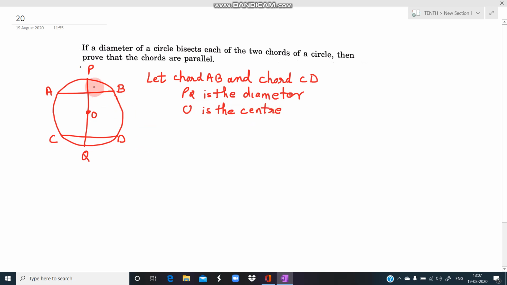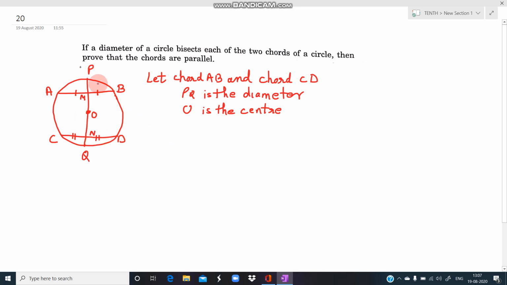Now it is given that this diameter bisects each of the chords. We have not taken any points, so let us take this point as M and this point as N. So M is the point where the diameter meets AB and N is the point where the diameter meets CD.